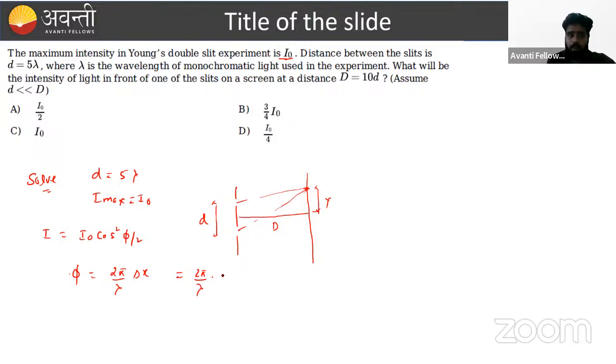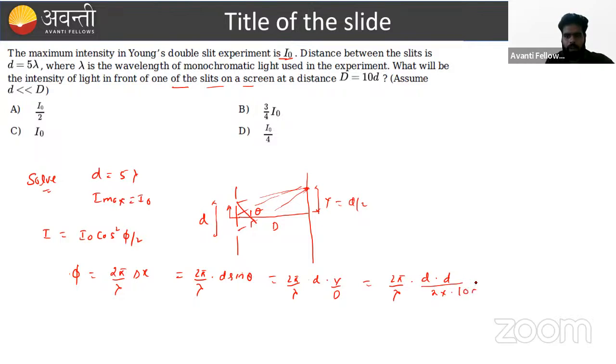Listen carefully. Delta x is d sin theta. If theta is very small, then sin theta equals theta, and theta equals tan theta. Tan theta is y upon D. So 2 pi upon lambda, small d, y that is given. We have to find out in front of one of the slits, which means y will become d by 2. What is the value of capital D in terms of small d? That is 10d.